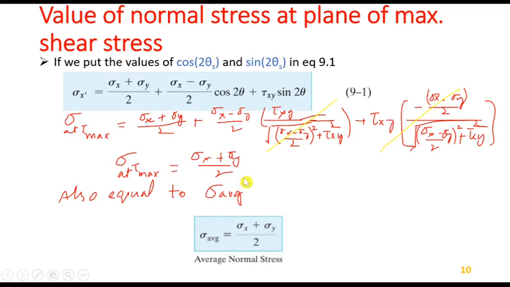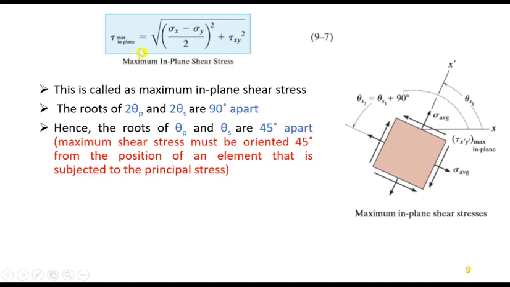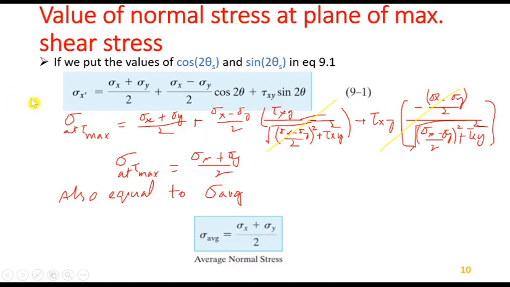Now previously we determined the value of shear at the principal plane, and that was 0. But what happens to the value of normal stress at the plane of maximum shear stress? We have found the maximum shear stress here. What will be the value of normal stress at this plane?